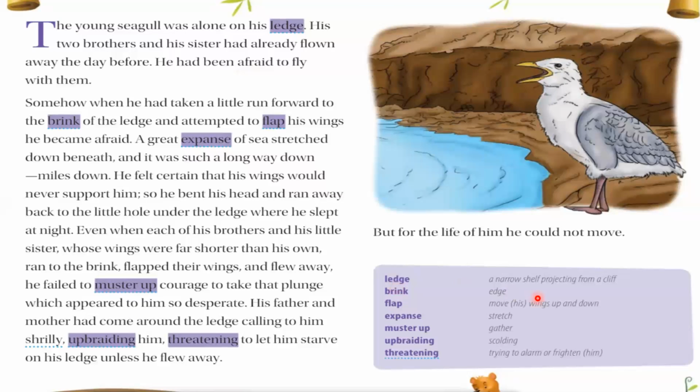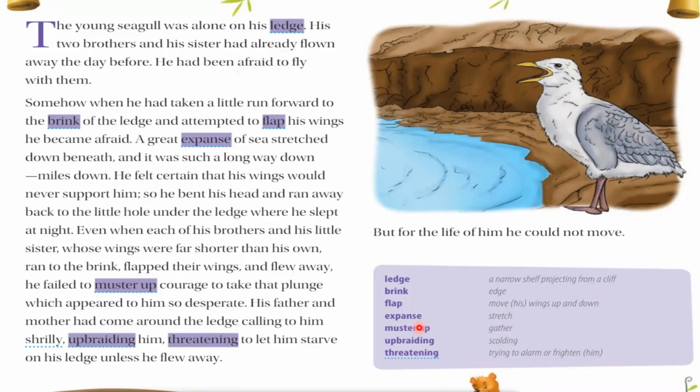Ledge. Ledge means a narrow shelf projecting from a cliff. Means a narrow shelf of any cliff or mountain which has come out, and that is called ledge. Means किसी पहाड़ या चट्टान का आगे निकला हुआ भाग, that's called ledge. Next, brink. Brink means edge, means किसी चीज का किनारा. Next, flap. Flap means move his wings up and down. Means flap करना, हिलाना. जैसे wings को हिलाना, पंखों को हिलाना.